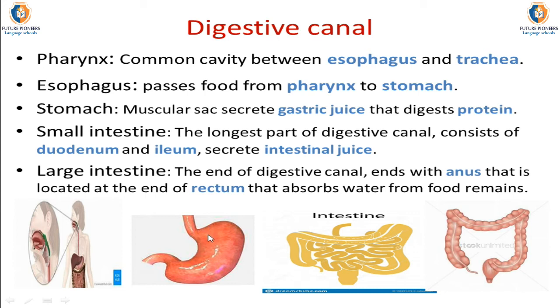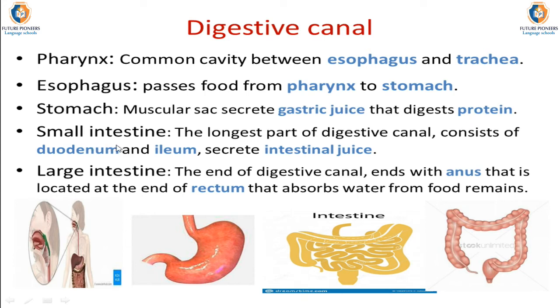In the stomach, protein digestion begins with gastric juice, which is secreted by the stomach, which digests protein into simple particles or simple parts. Okay, so the digestion of protein starts in the stomach.